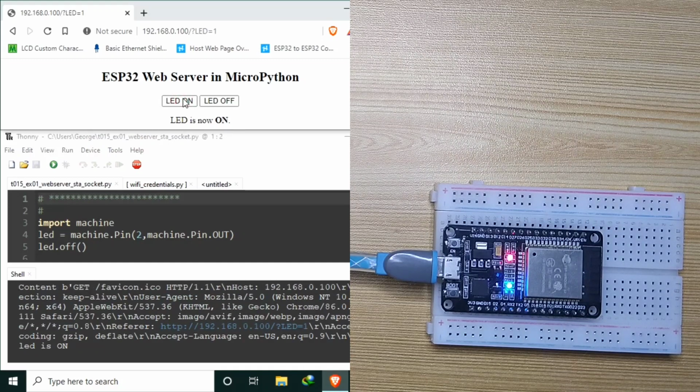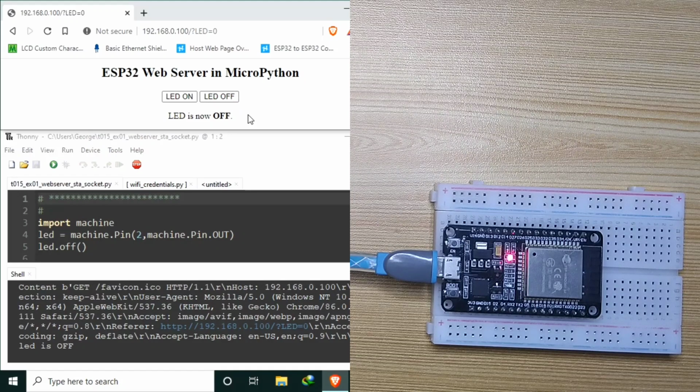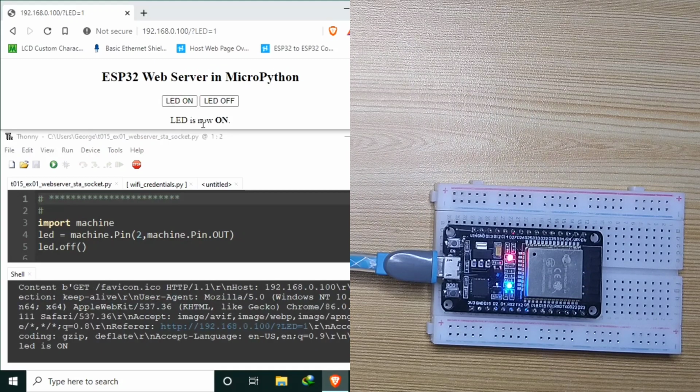And as you can see, the onboard LED turns on. Or turn it off by clicking the LED off button. Of course, if you decided to use it for the actual operation, like for home automation, you may use a relay instead of LED. And as you may notice, the status display is also updated accordingly. Now LED is now on, LED is now off.